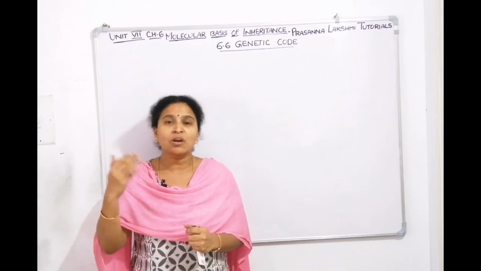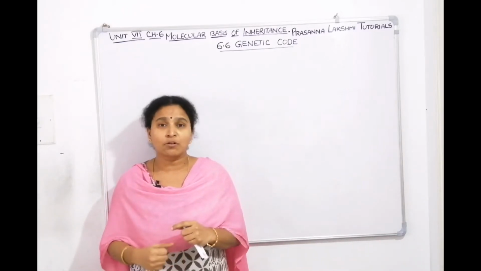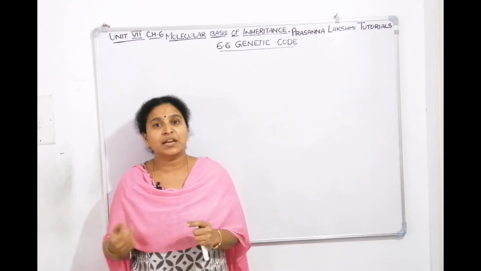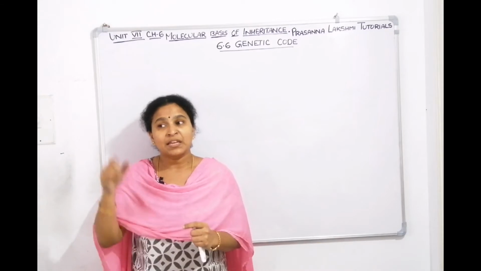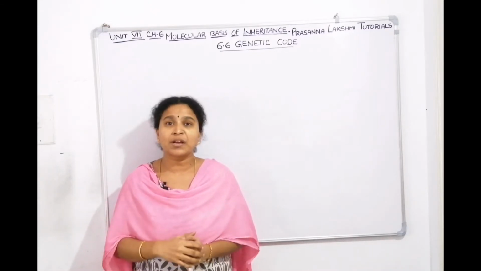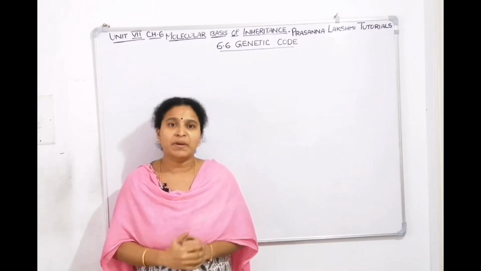From the same bases, you are making their complementary bases, isn't it? And it's easy to conceptualize also. So we can see that if A is there, T will come if it is DNA. If A is there, U will come in RNA. If G is there, C will come. So it's easy to conceptualize, based on base complementarity.